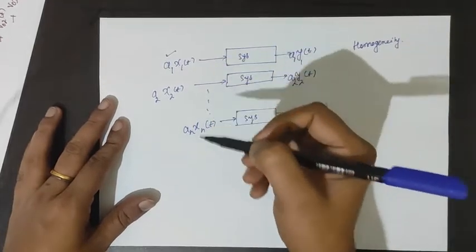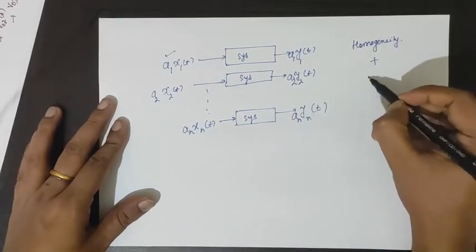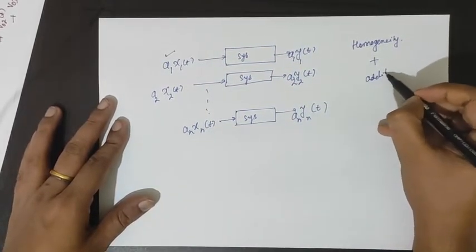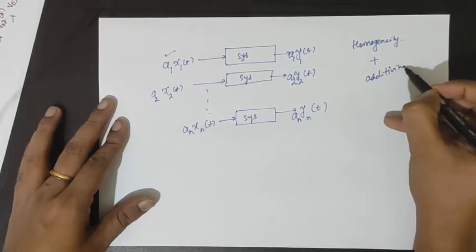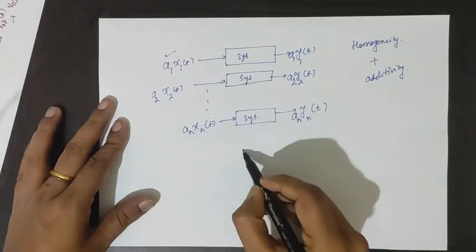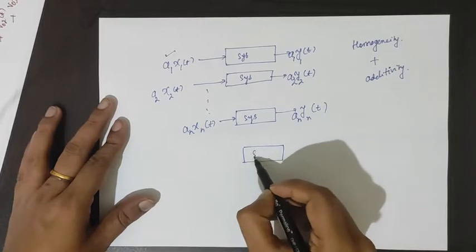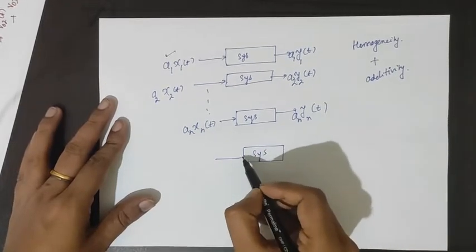Now next, we will apply the concept of additivity. Let's sum up all the inputs at once.